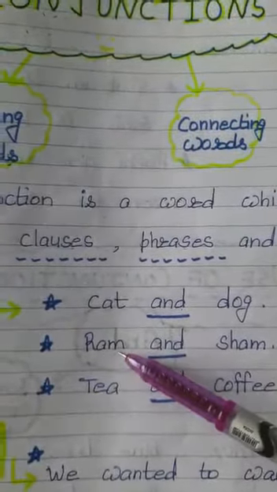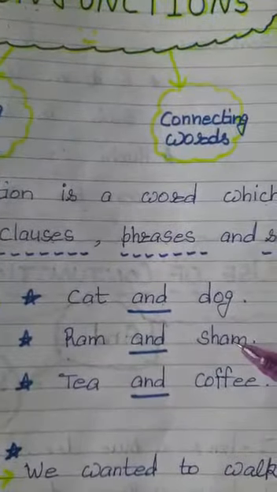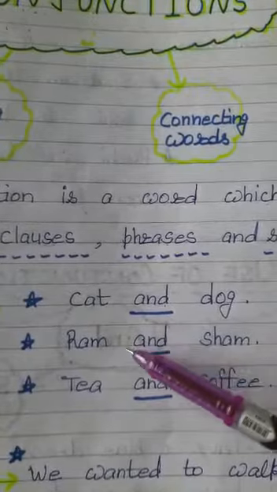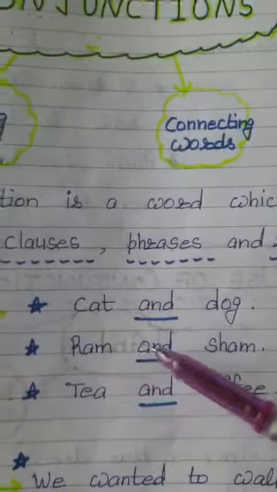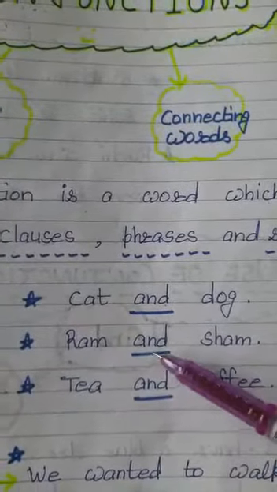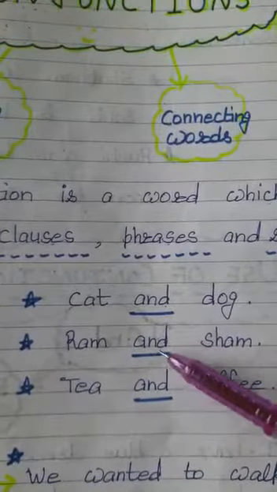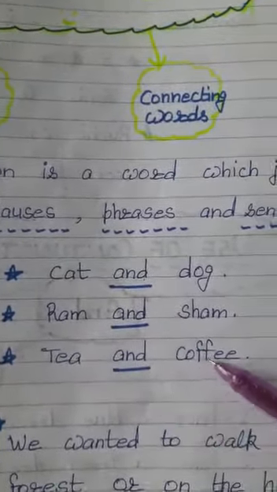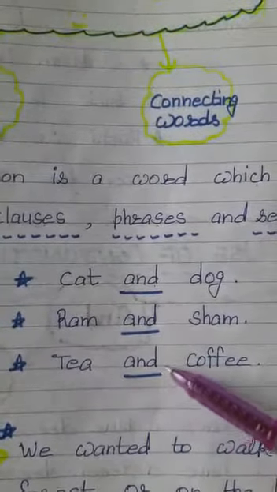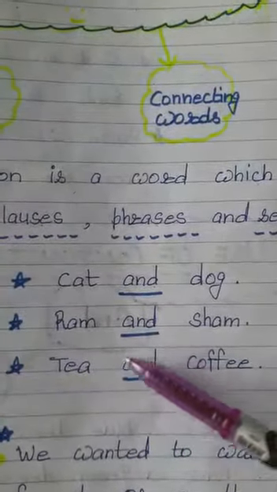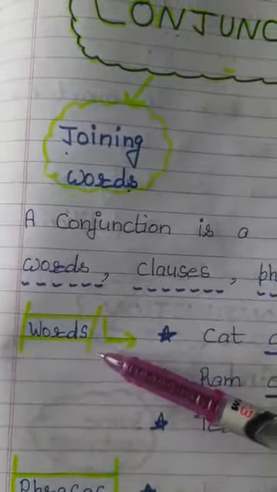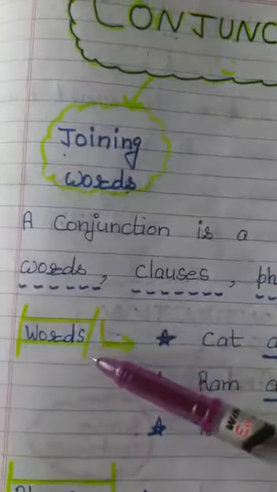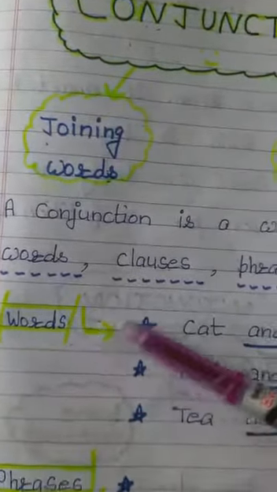Now we are having persons Ram, Sham. In order to join these two persons to consider them as a whole, Ram and Sham, we have joined it with the conjunction and. Tea, coffee. Again we see that we are joining tea and coffee with the conjunction and. So we see that with the help of conjunction and, we are joining two words.